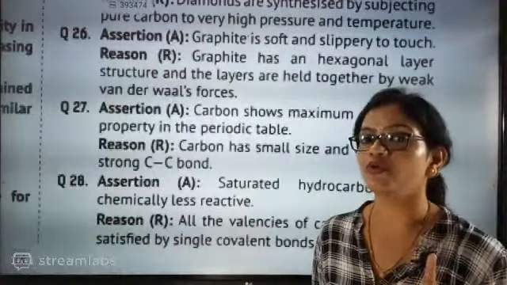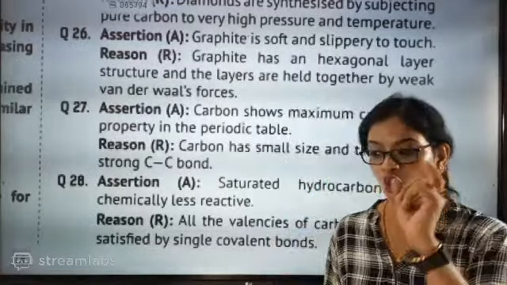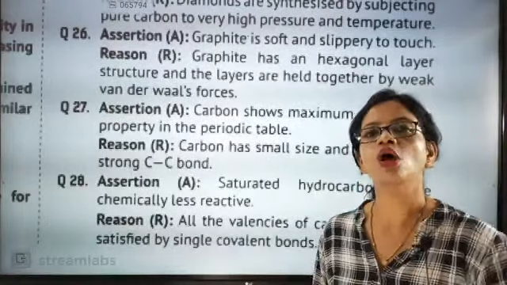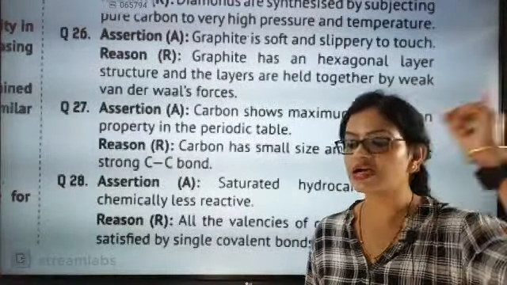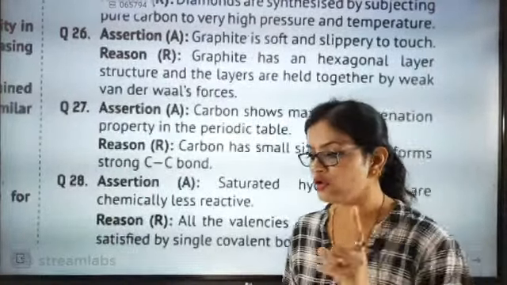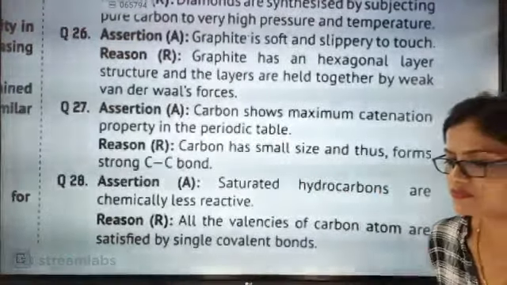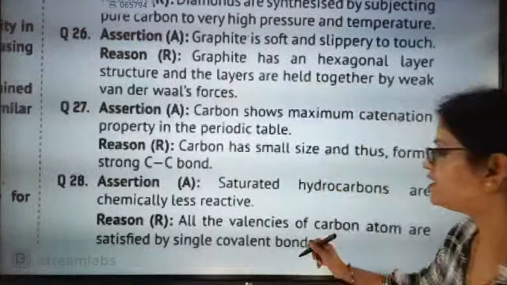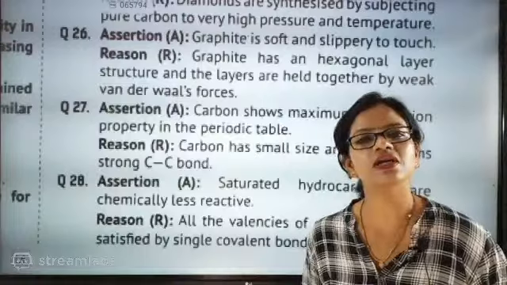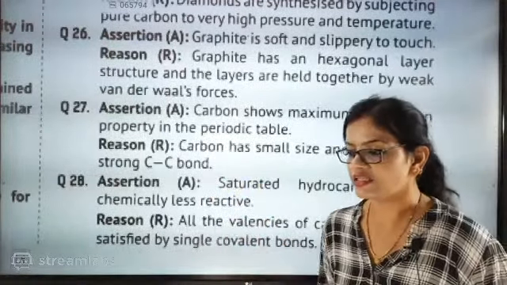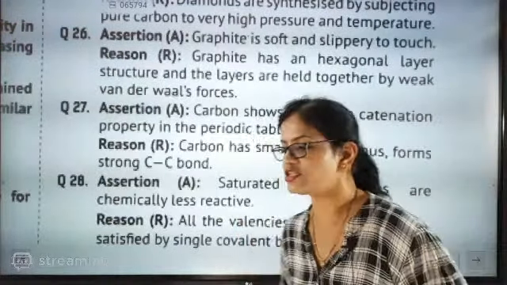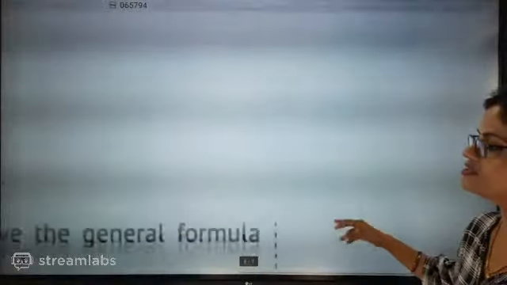You know that I taught you in offline class, very nicely, how addition reaction goes on for double bond and triple bond. Triple gets converted into double and double gets converted into single because single is more stable. Do you remember that point when I taught in the class? So if someone is telling that all the valencies of carbon atoms are satisfied by single covalent bond, is that person absolutely correct or wrong? This is exactly it: single bond means all their valencies are satisfied by single bond. So yes, Akshay, now it is a correct statement. The 28th answer is going to be A.